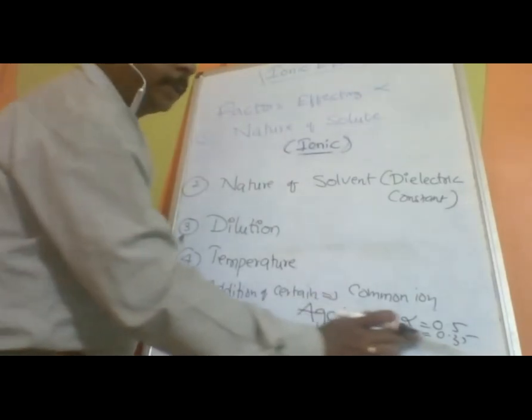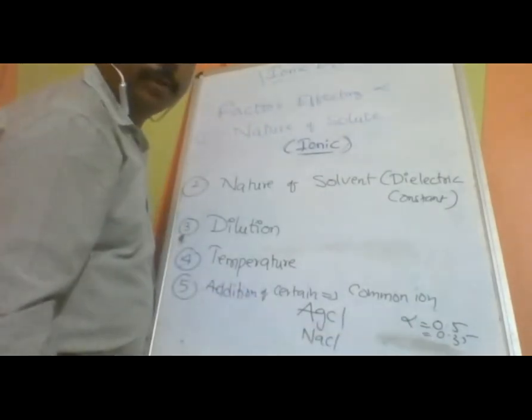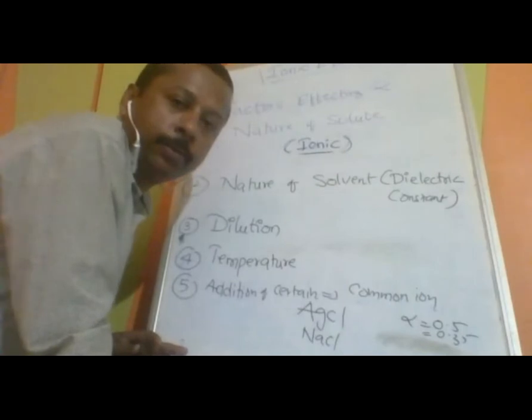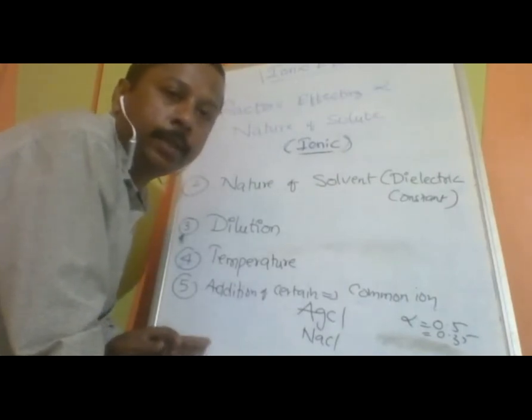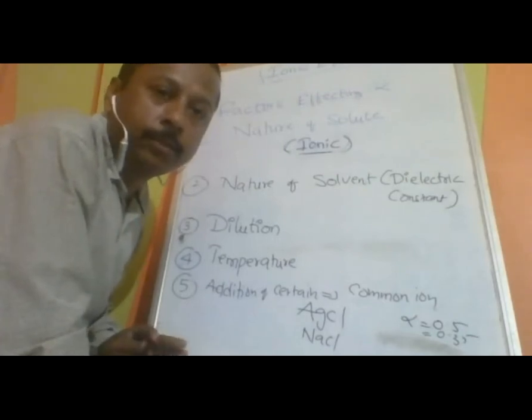So it also depends upon the addition of certain substances. Normally, such substances decrease the degree of dissociation. Total how many factors, is it understood now?